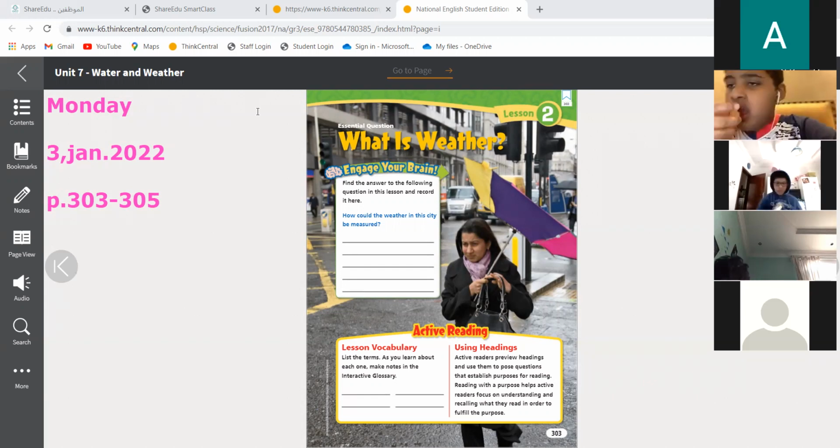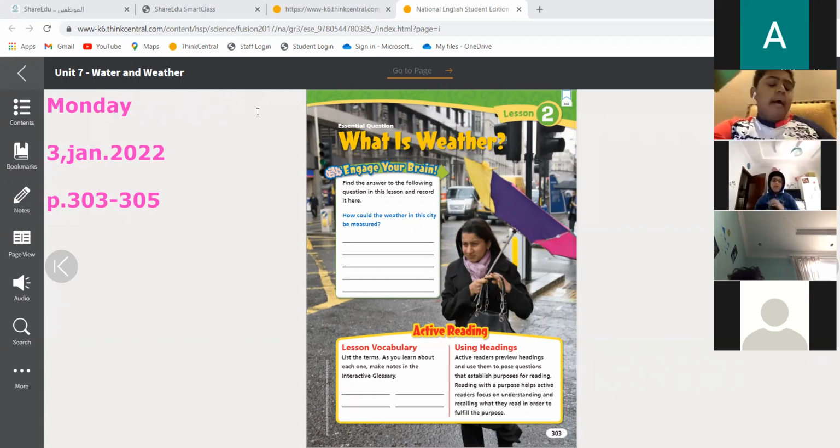Where can you find this cloud or sunny? How can you find out about them? You find them in the sky. Okay, in the sky, but how does it feel? It feels sometimes hot and sometimes it feels cold.